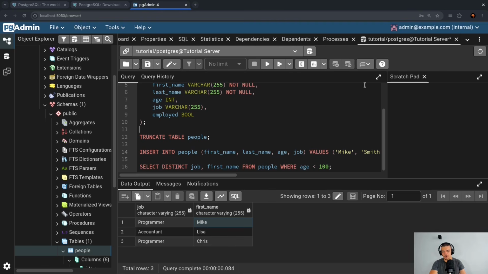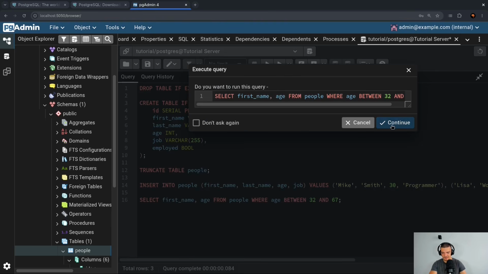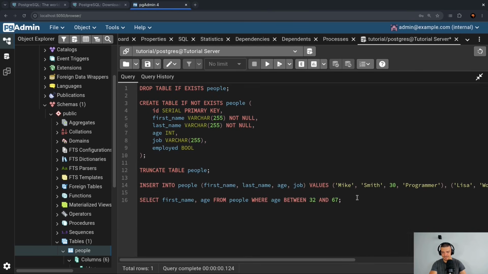What else can we do? We can also do stuff like in between values. So let's remove the distinct again. Let's just go with first name and age. And I don't want to say that the age has to be less than 100. I want to say where the age is between, and I can say the age has to be between 32 and 67, for example. And when I do that, the only person that matches this description is Lisa with 45. So this is another syntax.